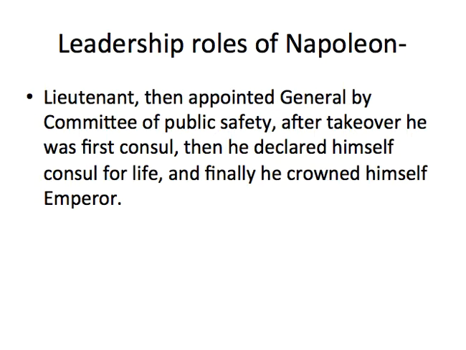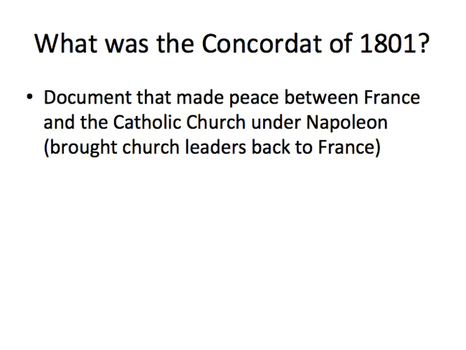All right, so leadership roles of Napoleon. Remember, he went to military school really young. He became a lieutenant by 16. Then he was appointed general by the Committee of Public Safety. When he took over, originally he was called first consul. Then he declared himself consul for life. And then he eventually is going to crown himself emperor in 1804.